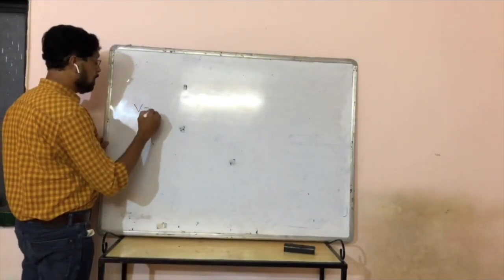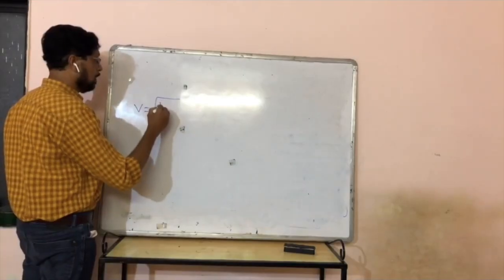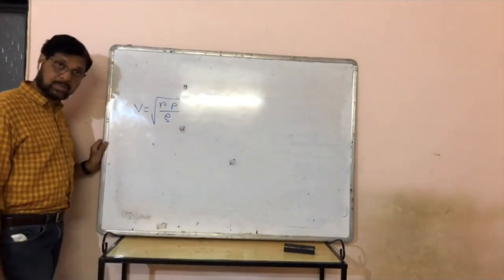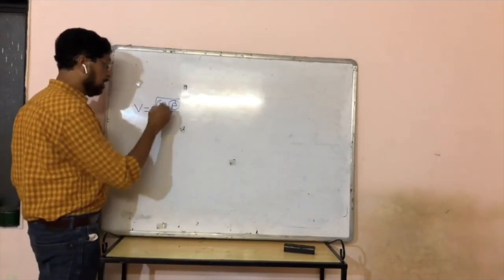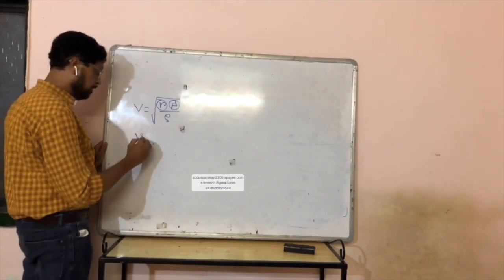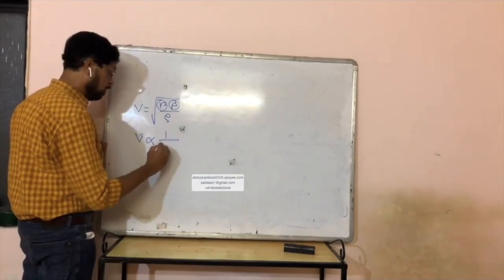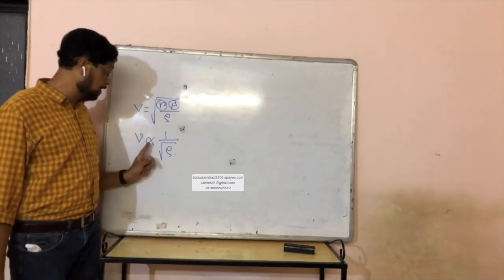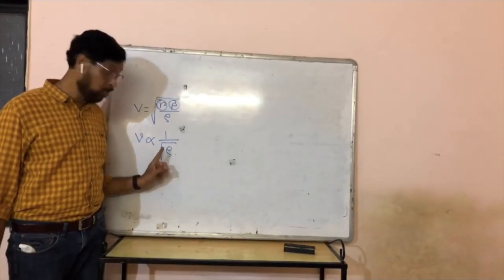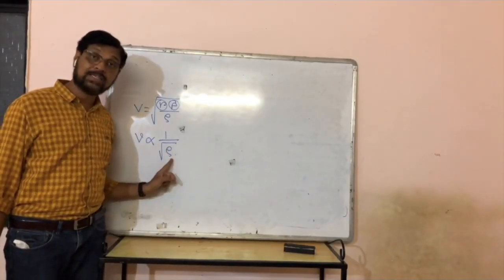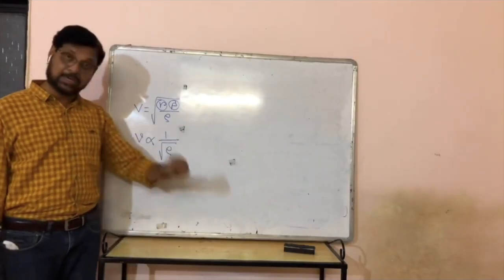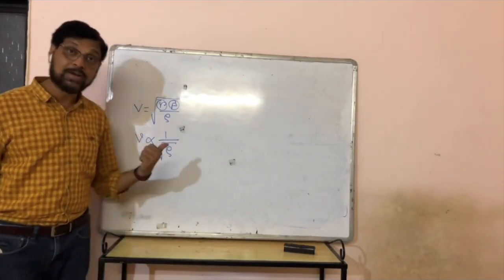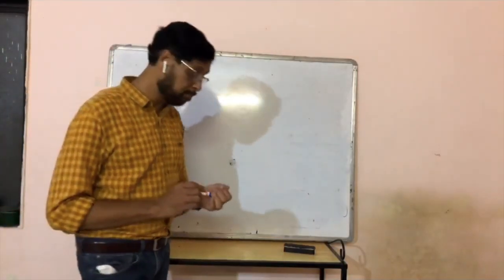Again, V is equal to under root gamma P by rho. There is no effect of pressure. Gamma is constant, means V is proportional to 1 upon under root rho. Means V is inversely proportional to square root of density of the gas or density of air, whatever it is. V is inversely proportional to square root of density of the gas.